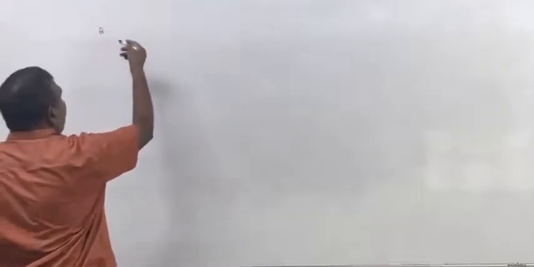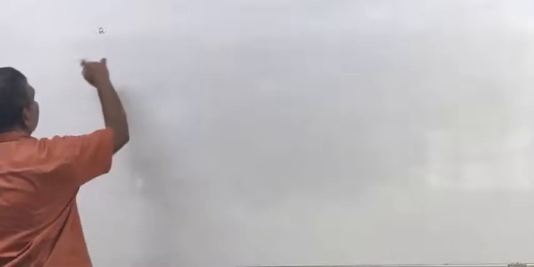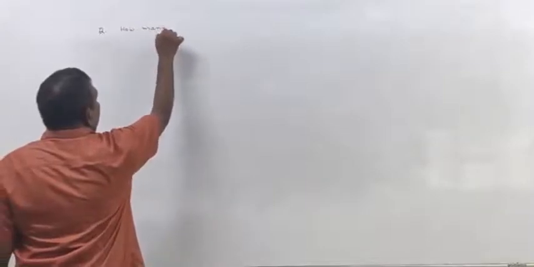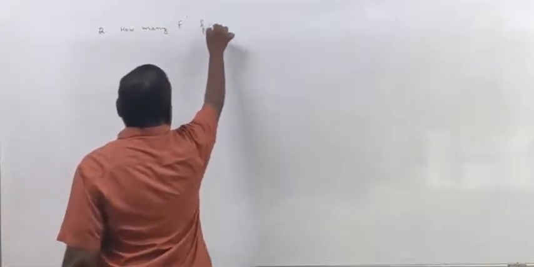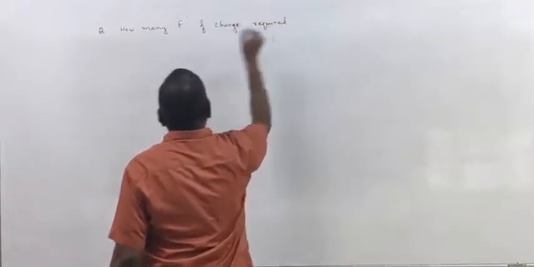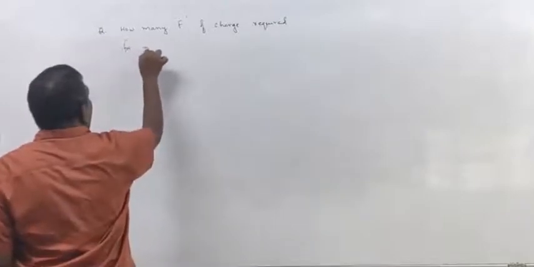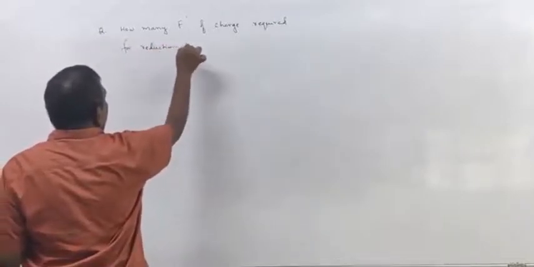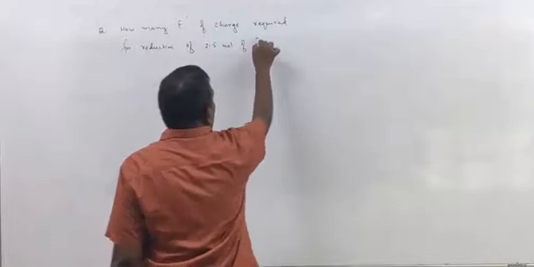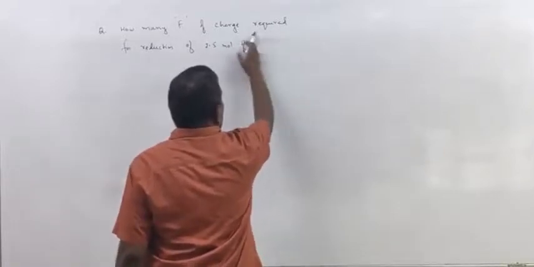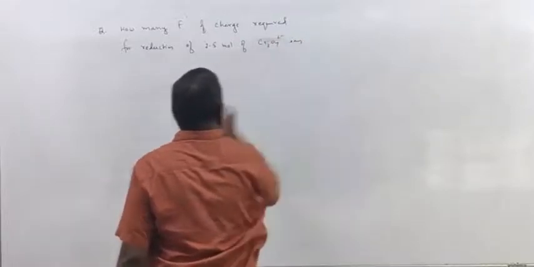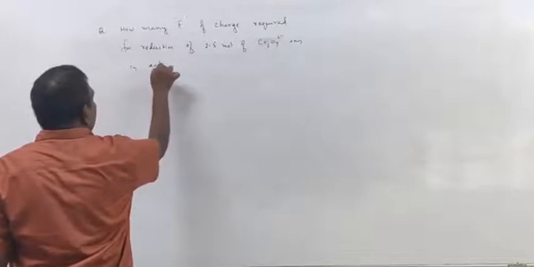Now, I'm giving one more example on the same model. How many Faradays of charge are required for reduction of 2.5 mole of potassium dichromate, or you can write dichromate ions, in acidic medium?